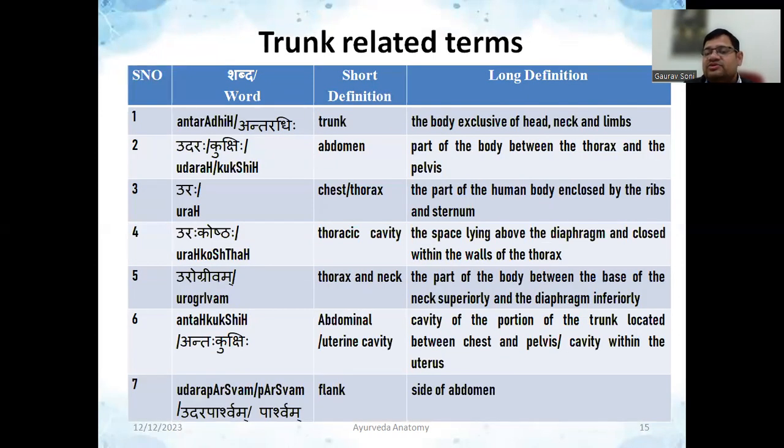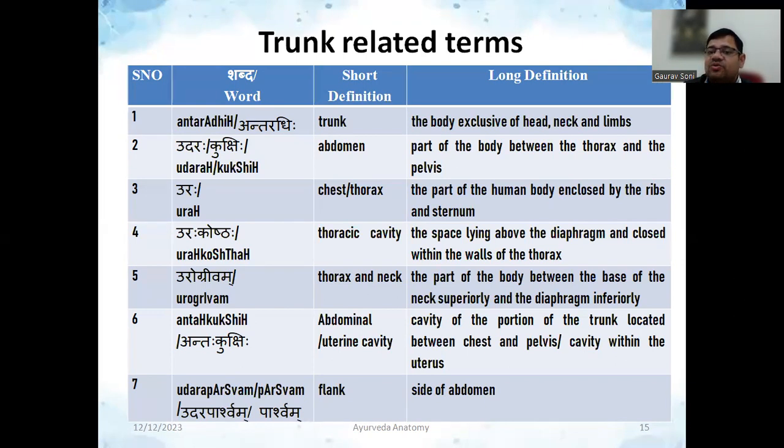Now we are going to talk about trunk related terms. So first of all, there is a word called antaradhi. Antaradhi simply means trunk, the body exclusive of head, neck and limbs. तो जो बीच का पार्ट है, जो neck के नीचे और lower limb के ऊपर है, that particular part will be called antaradhi. ये Sadan Sharira में जब हमने बात किया था, then also it was there. Then there is a word called udara kukshi. So these are synonym words said for the abdomen. But remember, udara kukshi doesn't mean stomach.